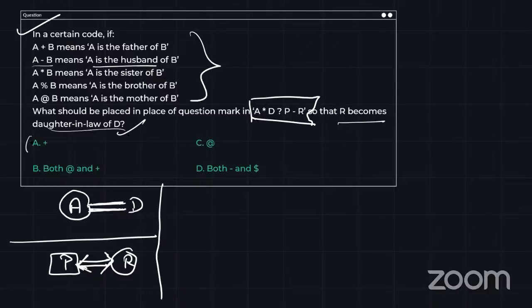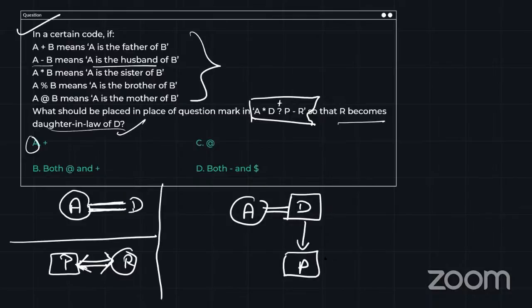So let's check option number A first. That is plus. Suppose this is A and this is D. If I put plus over here, D plus P. Plus stands for A is the father of B. So can I say D is the father of P? If D is the father of P, and I know P is male, and this is R. Now they're asking, R becomes daughter-in-law of D. Is R a daughter-in-law of D? Yes, R is a daughter-in-law of D. That means A is correct.